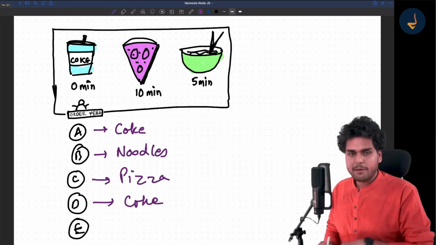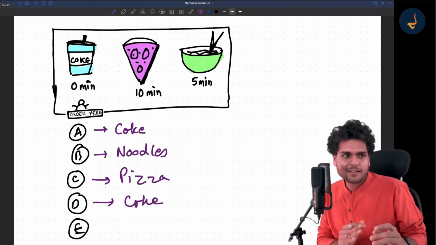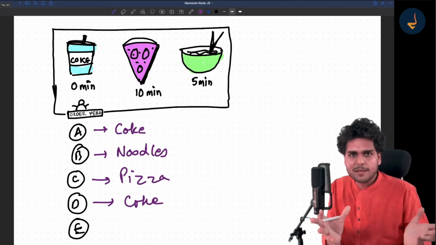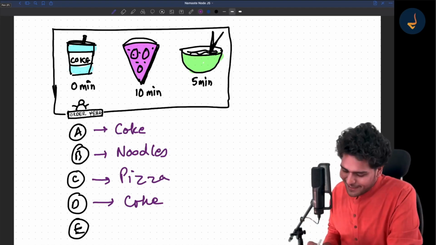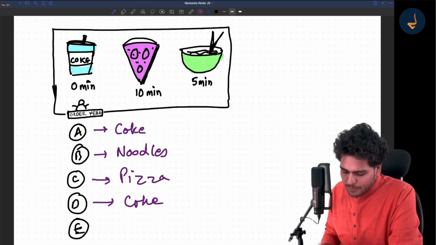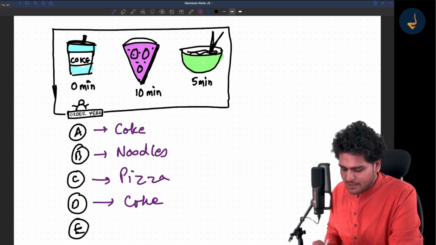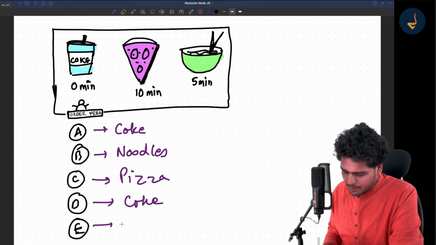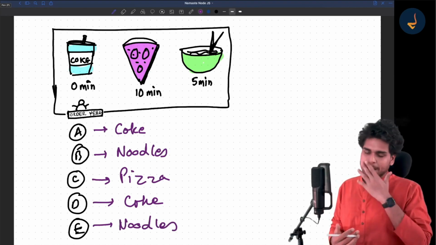I am just making it very simple, assuming that people are not ordering multiple things, right? One person, one thing only. So person A is ordering Coke, person B is ordering noodles, person C is ordering pizza, person D is ordering Coke, person E is ordering maybe noodles again. Basically, they have not ordered yet.